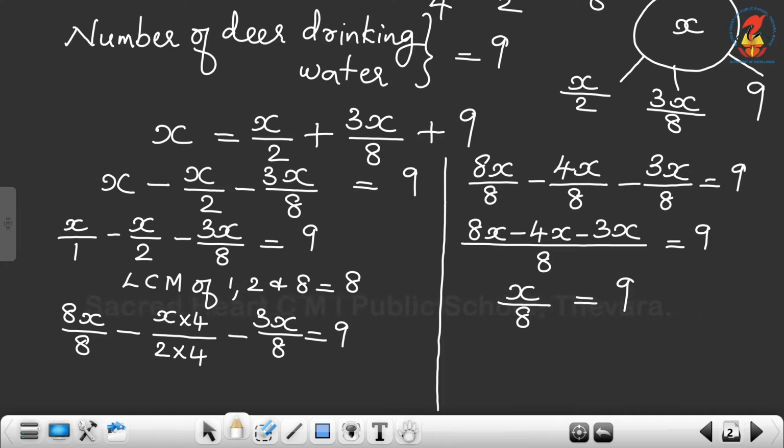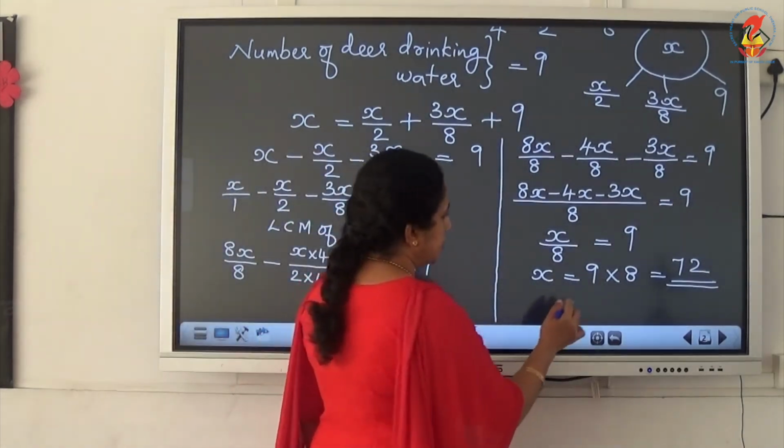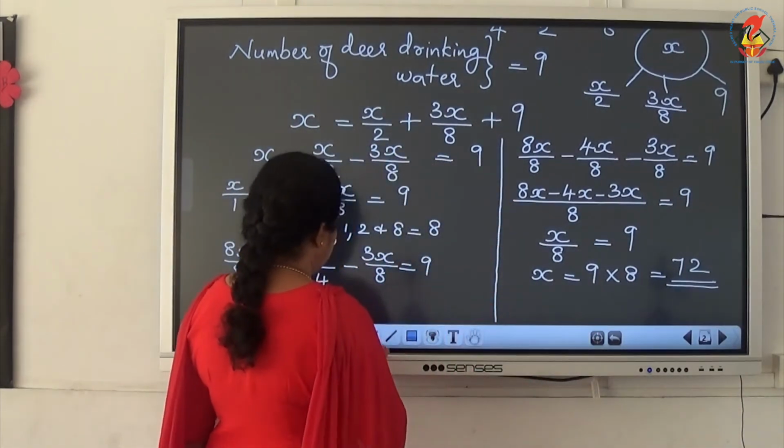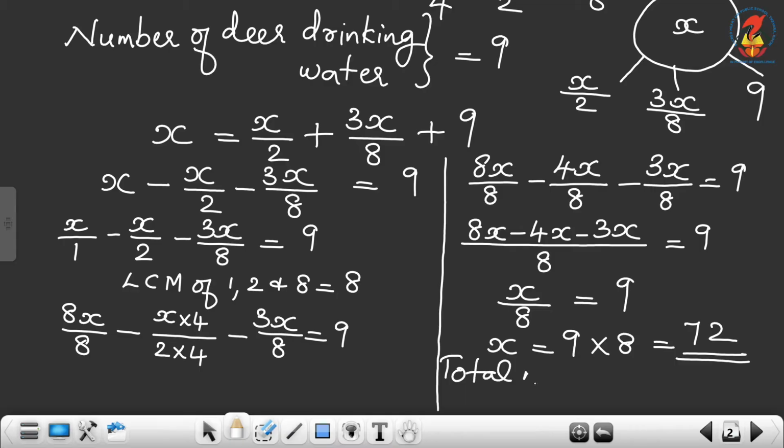Now we have to take 8 to the other side, that is x is equal to 9 into 8, which is equal to 72. So the variable x represents the total number of deer in the herd. Hence the total number of deer in the herd is equal to 72.